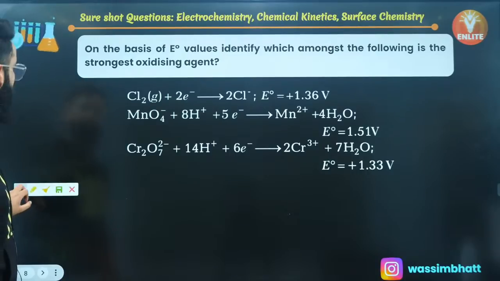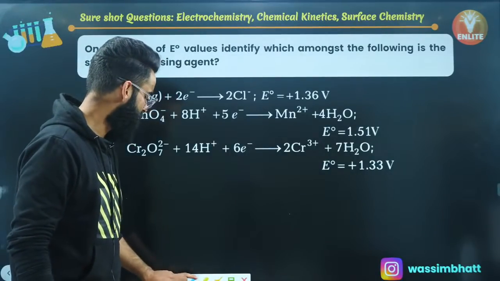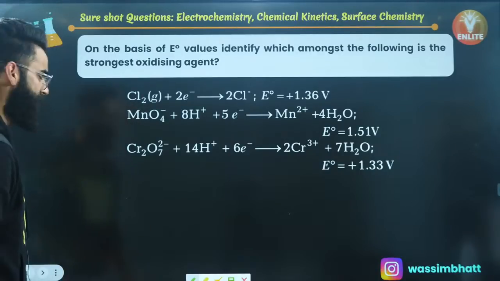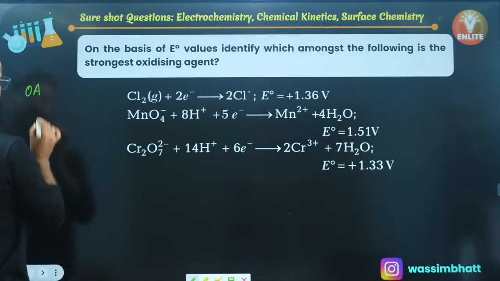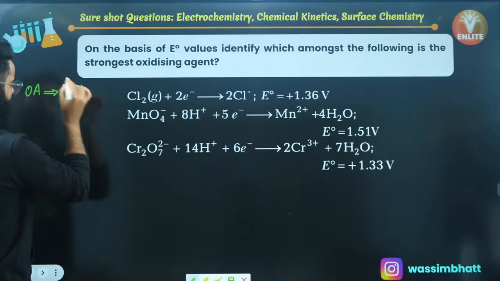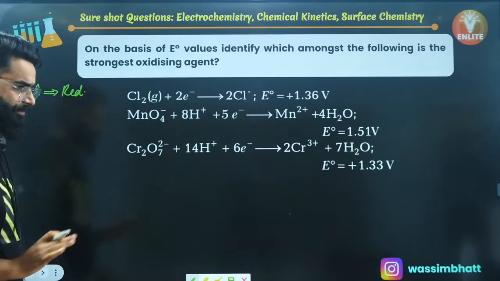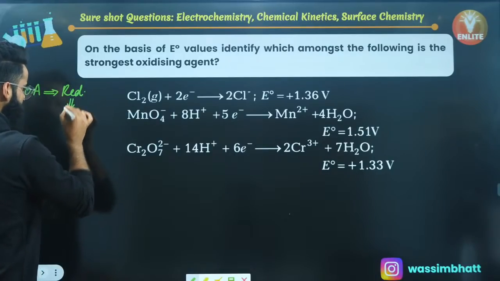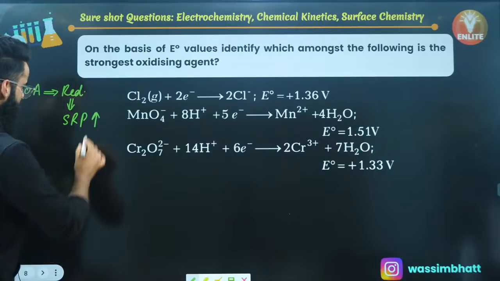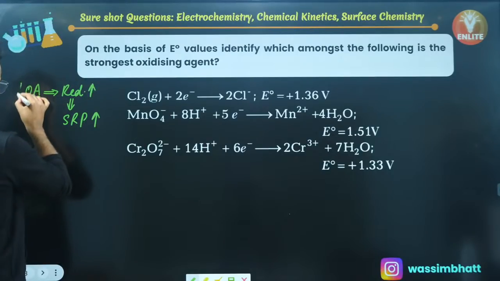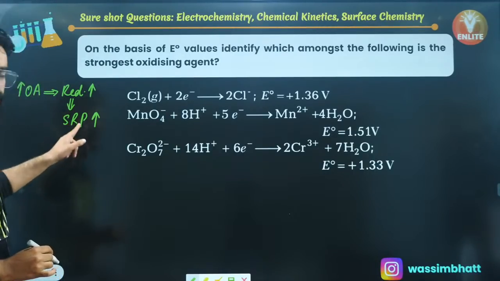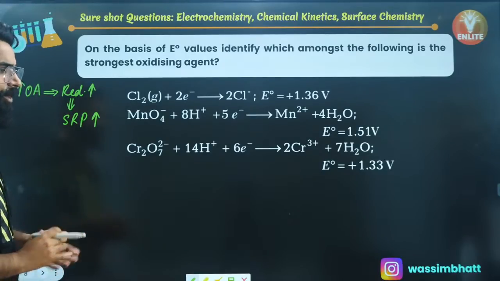Look at this particular question, my dear people. On the basis of E naught values, identify which one of the following is the strongest oxidizing agent. First of all, oxidizing agent is the one which oxidizes others but itself undergoes reduction. So oxidizing agent itself undergoes reduction, right? Let me tell you, that element which has got the highest standard reduction potential will undergo reduction easily, will be the better oxidizing agent, right?